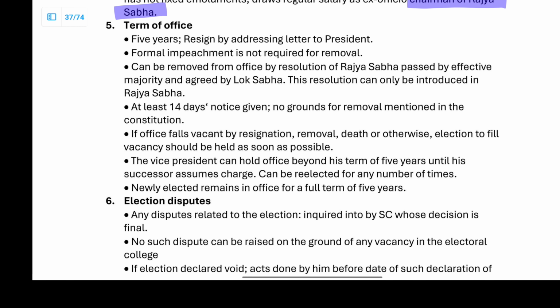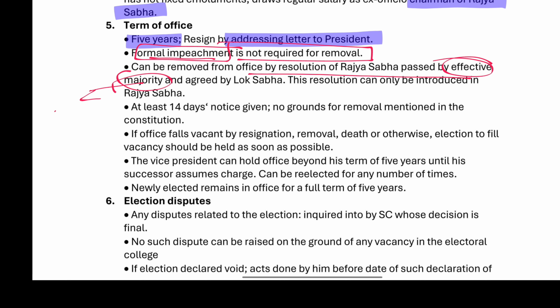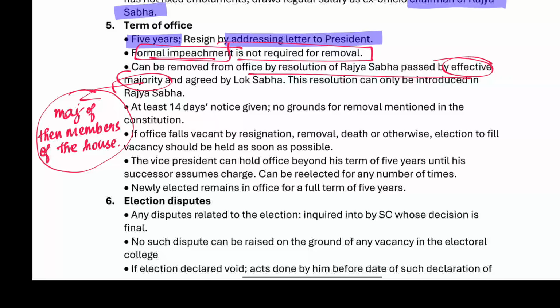The term of the office is usually 5 years, and he resigns by a letter to the president. Impeachment is not required for the removal; removal is by effective majority. Effective majority is the majority of the then members of the house. So what is the effective majority? It is the majority of the then members of the house.